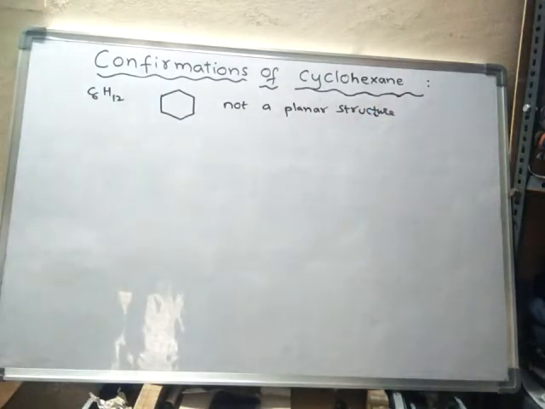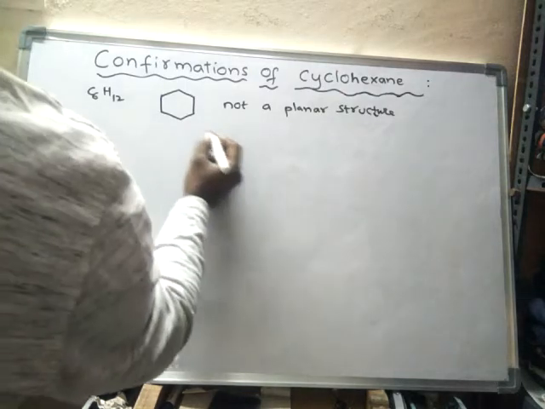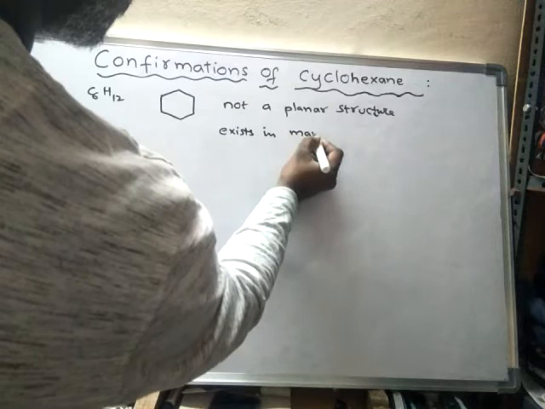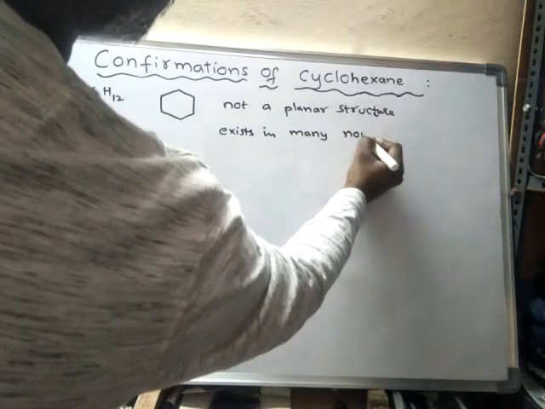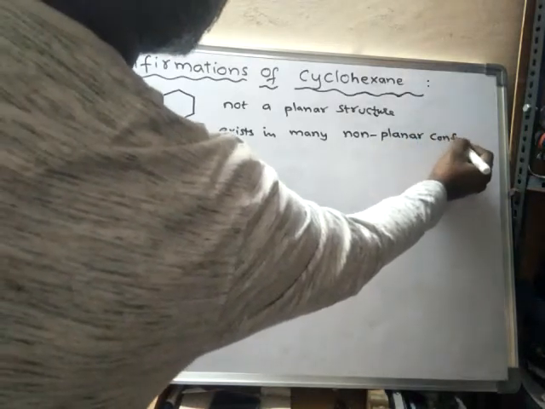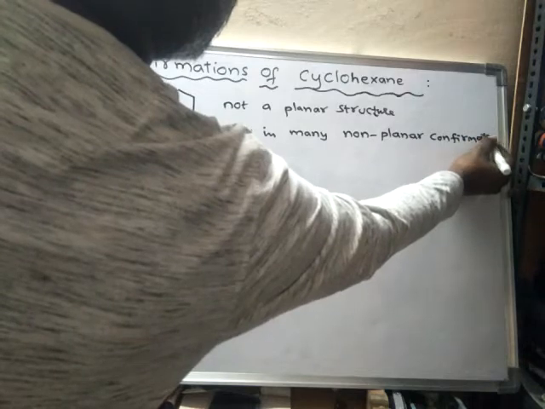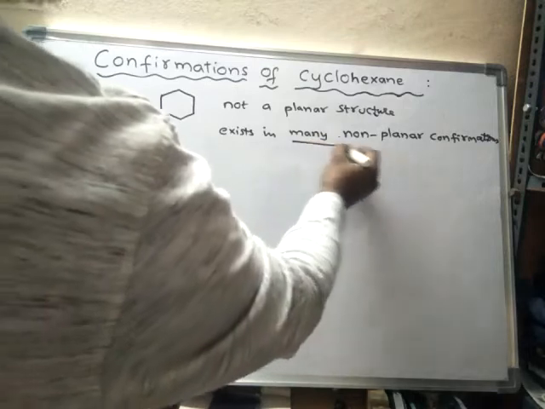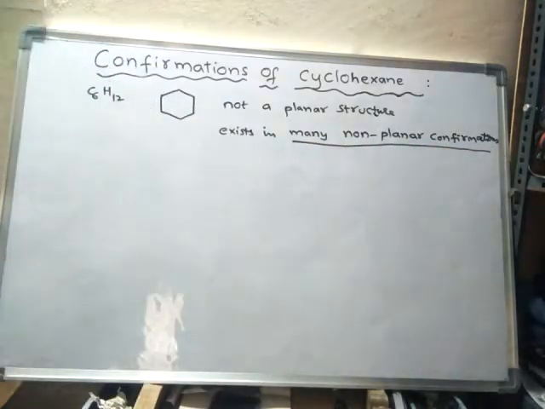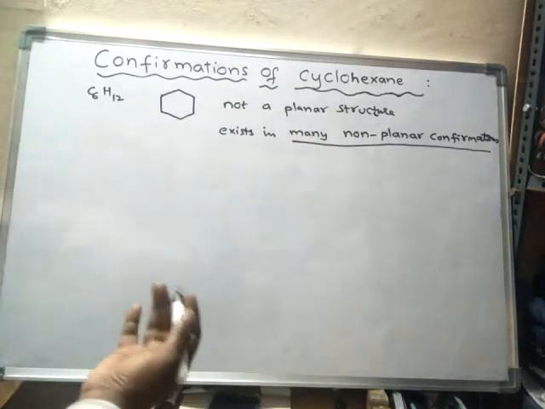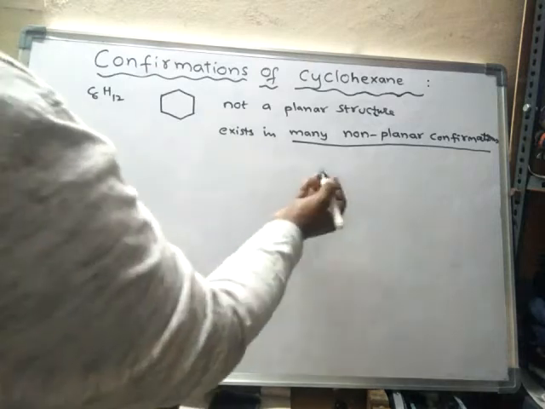It exists in many non-planar conformations. So cyclohexane exists in many non-planar conformations. These conformations, how are they formed?